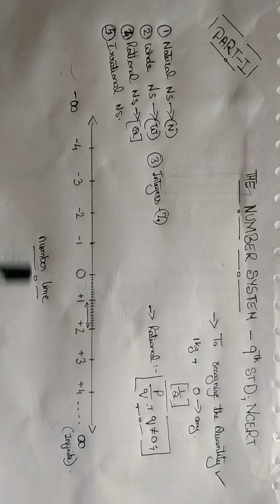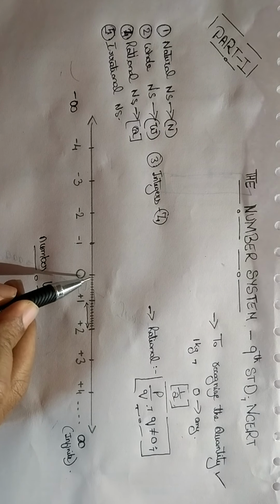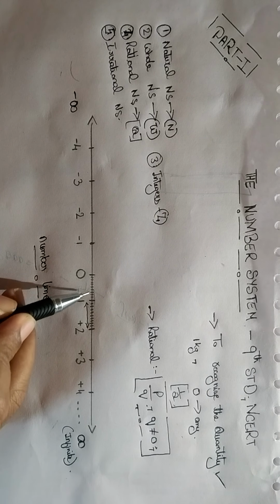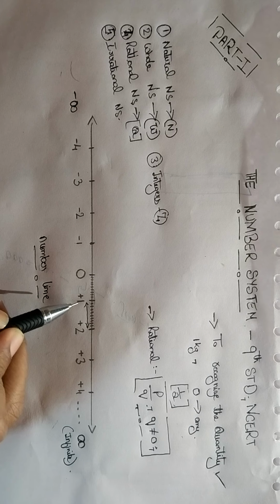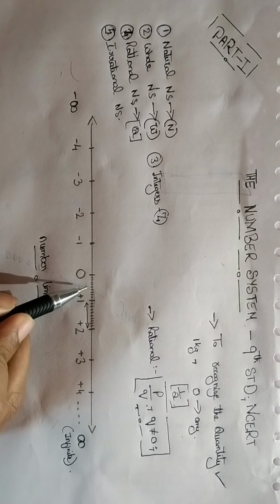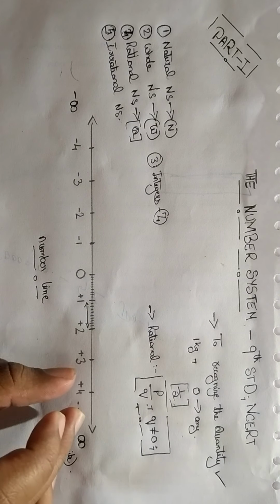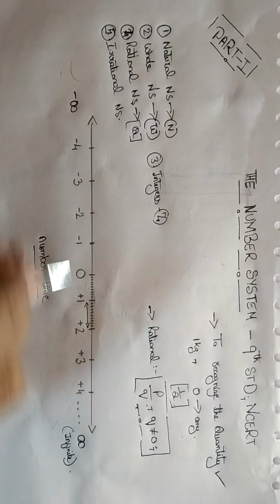Then in this number line, can you see rational numbers? We can't, right? But there are rational numbers. See, the small lines you are looking at here in between 0 and 1 and 1 and 2 are presented all over in between all these integers.